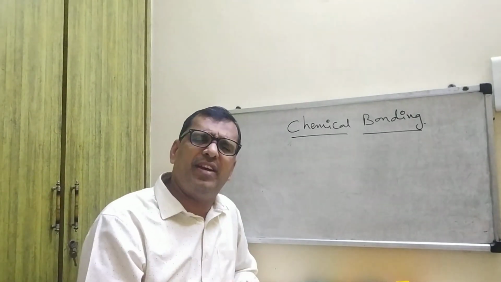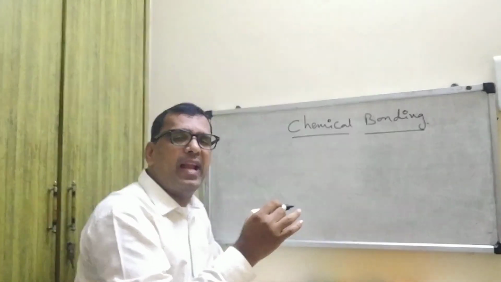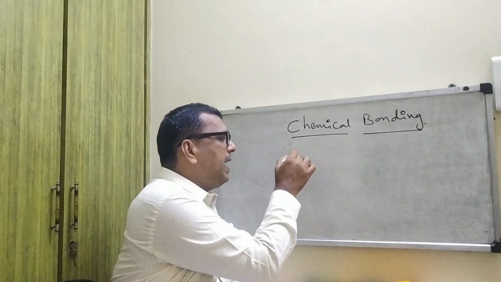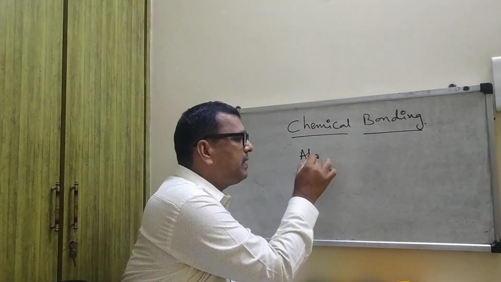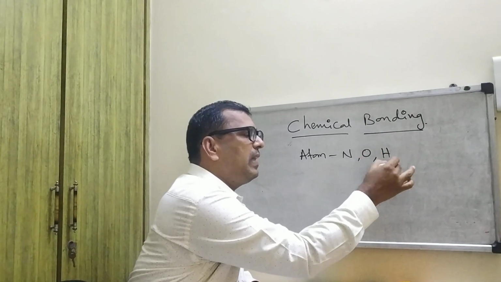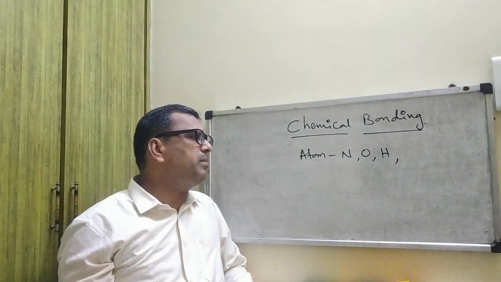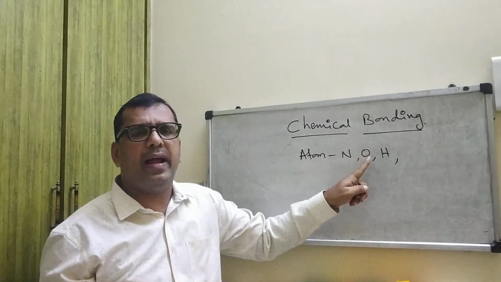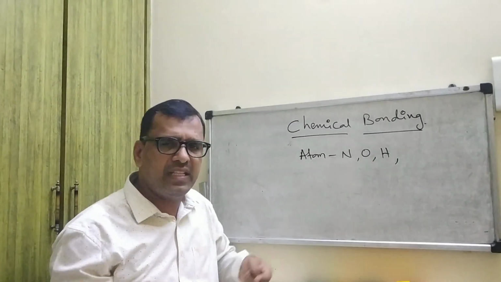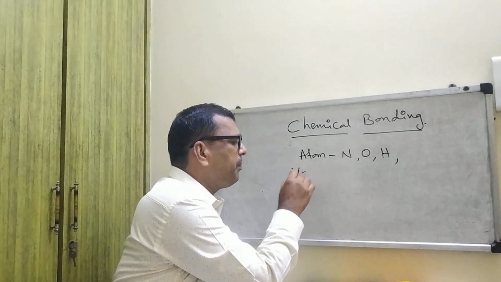Then what is the difference between an atom and a molecule? At this stage I would like to clarify this. Atoms are written like N, O, H. This is an atom. What do you mean by molecule?